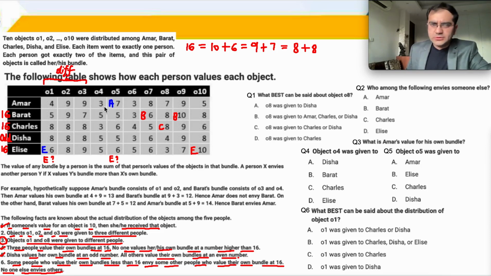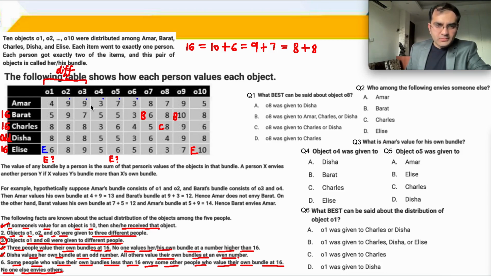Are you following what's going on? 9 plus 7 क्यों देना है? ना ना ना ना ना. Hold it. A has to get less than 16 even number. Less than 16 even number आप कैसे दोगे? Let me mark with dots what are the objects that are left. ये 5 objects बचे हैं आपके पास. These are the 5 objects that are left.